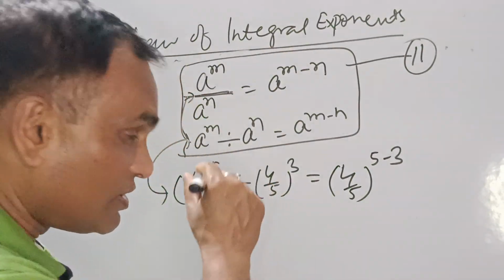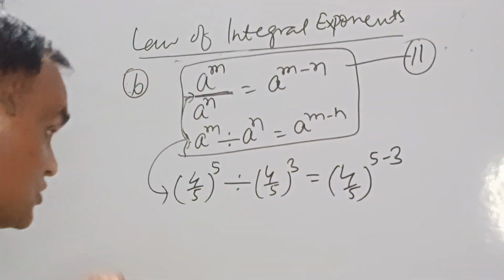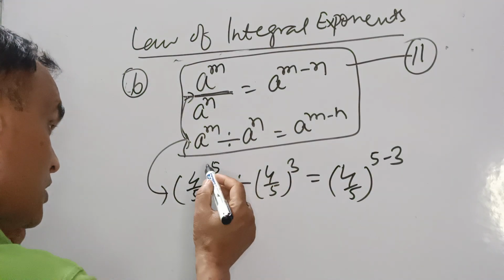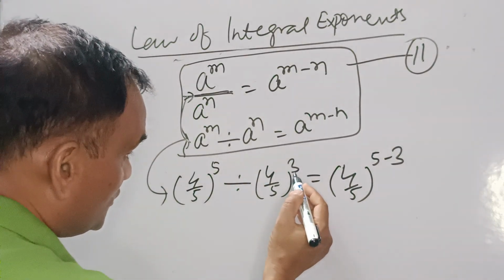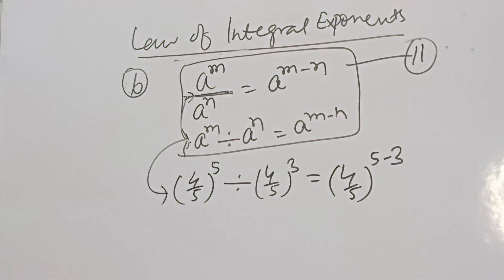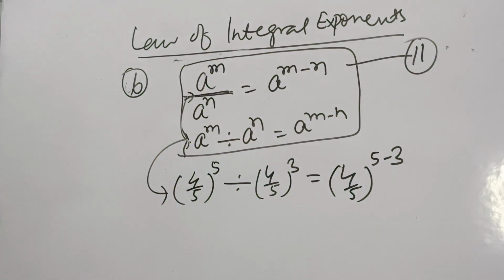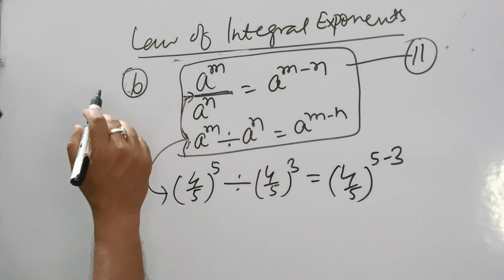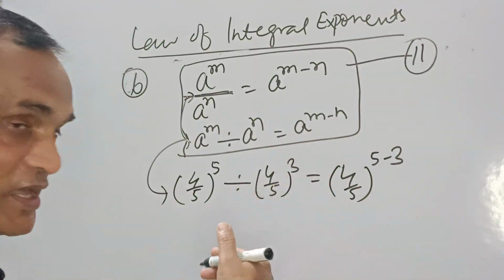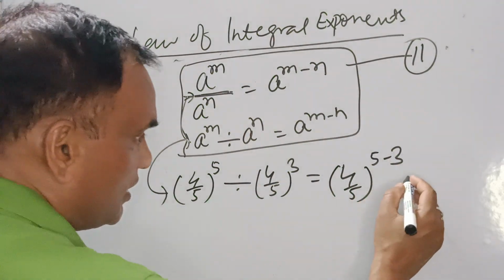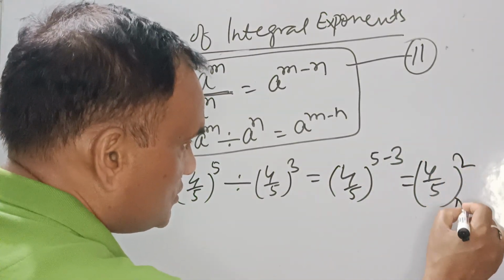Sometimes this power may be more. Try to understand my point. Sometimes in the question you will get this power more and this power less. But that doesn't mean that you will subtract from the more power. No, we have to follow the rule. Whatever is written here as the power, from that power this power is deducted. This is the right answer, and we'll take one more example with this and I will make it clear. So now the result is 4 upon 5, 5 minus 3, 2. This is your right answer.